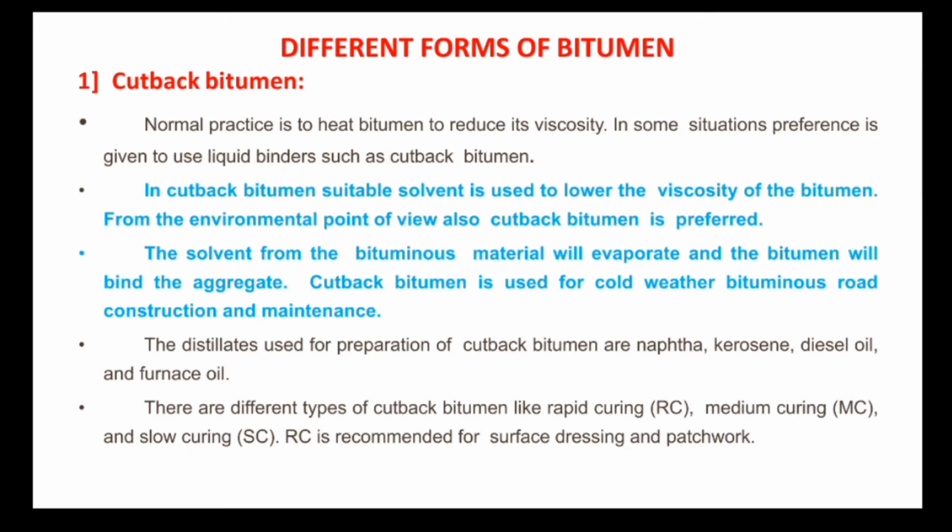The cutbacks are of three types. First is the rapid curing, abbreviated as RC. Second is the medium curing, abbreviated as MC. And third is the slow curing, that is SC.